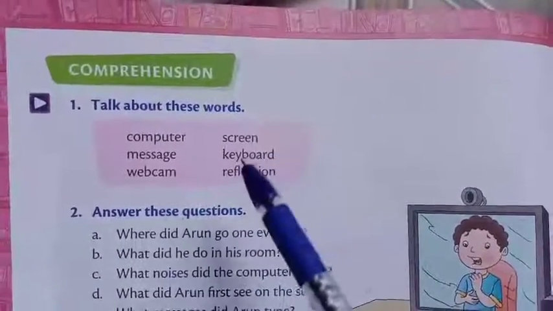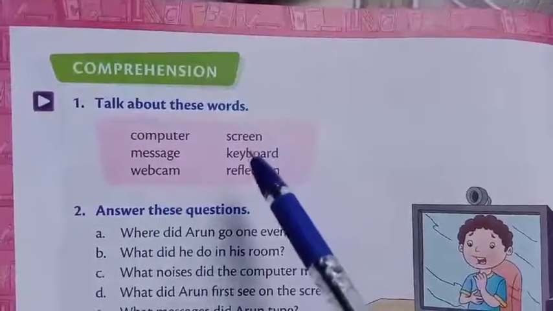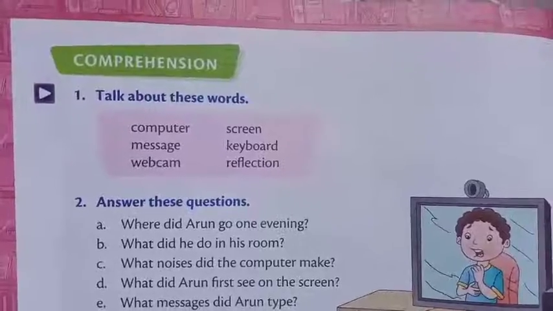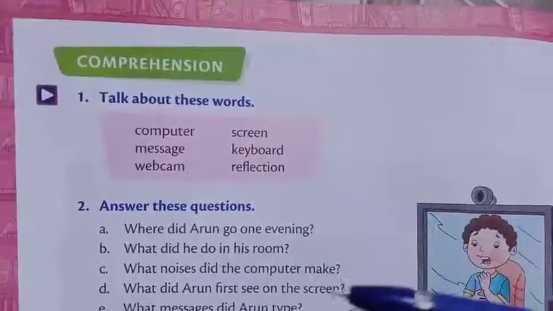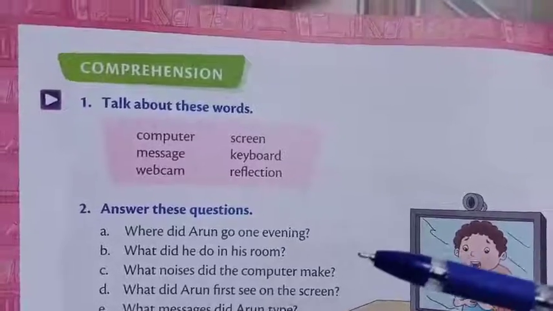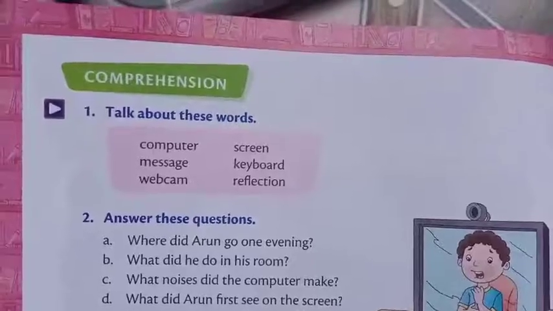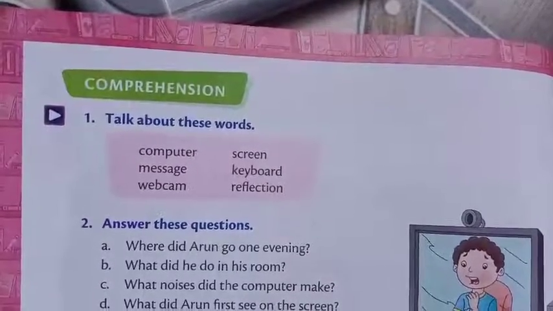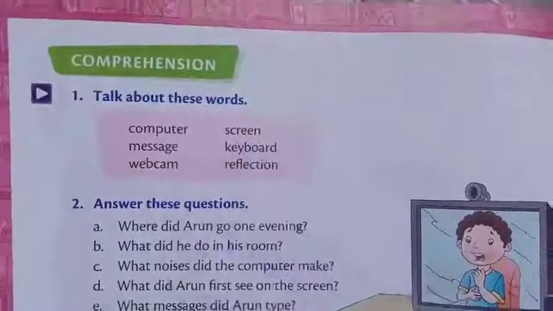The next one is screen. So you know the screen now, children? You can see a mobile screen or a TV screen or computer screen. We can say the definition: a flat panel or area on an electronic device such as a television, computer or smartphone on which images and data are displayed. That is what we call screen, children.